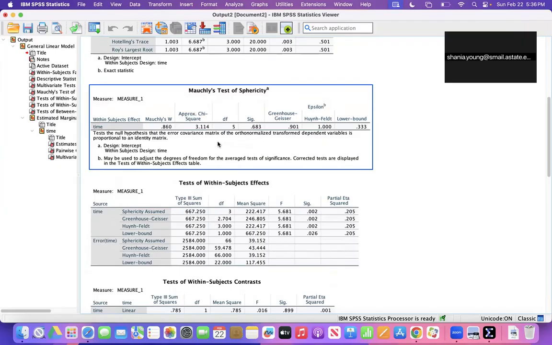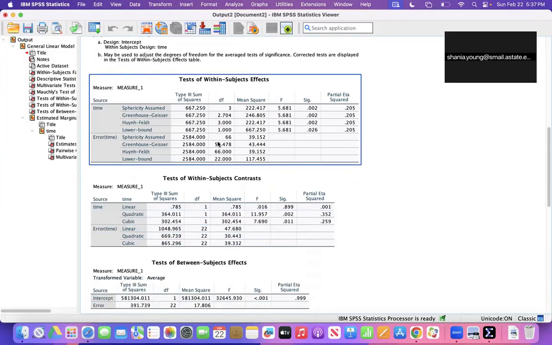The table shows whether the attitude changed over time, and the results are statistically significant. So we have F, and then in parentheses 3 comma 66, equals 6.69, and your p equals 0.003. This means that the attitude score was different at some point across the 4 time periods.